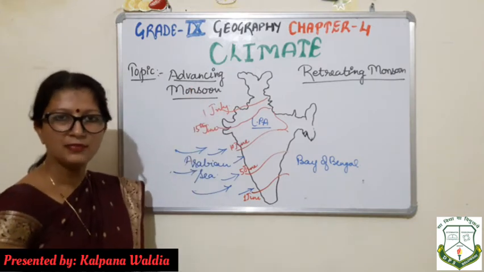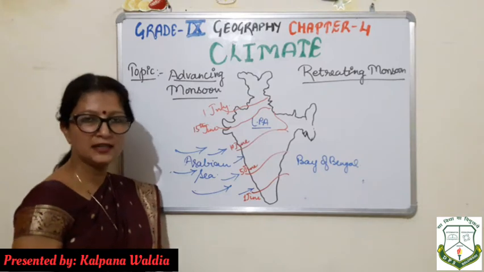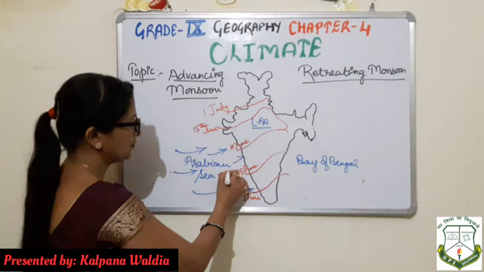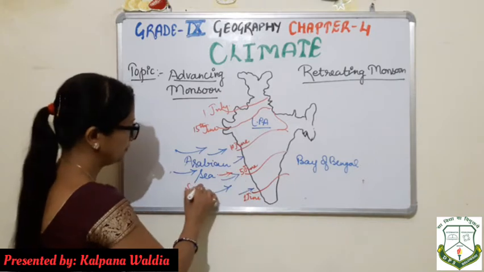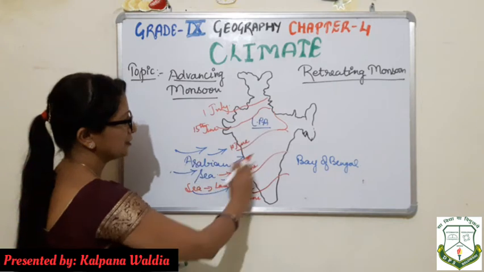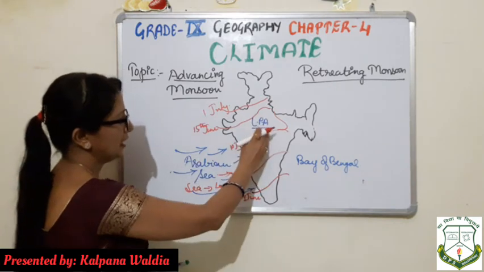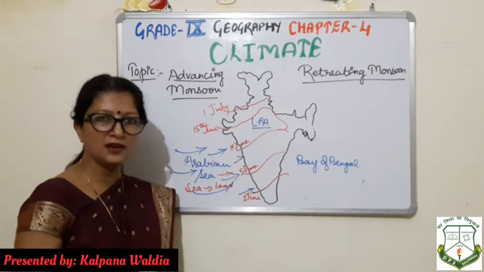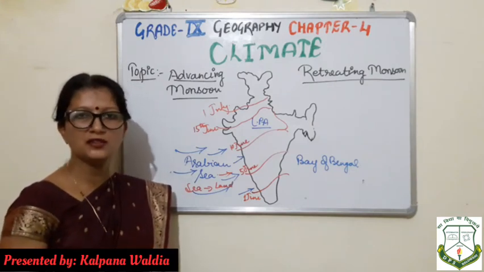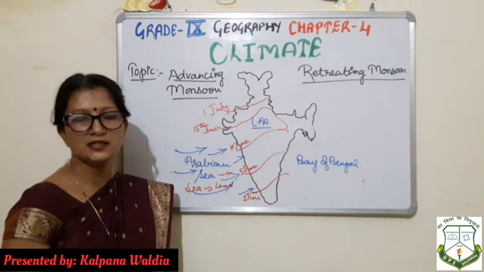So we can say that the first difference we get with advancing monsoon is that the wind direction remains from sea to land. From here the wind is moving from sea to land, and most of the showers take place. It means heavy rain takes place during the process of advancing monsoon.